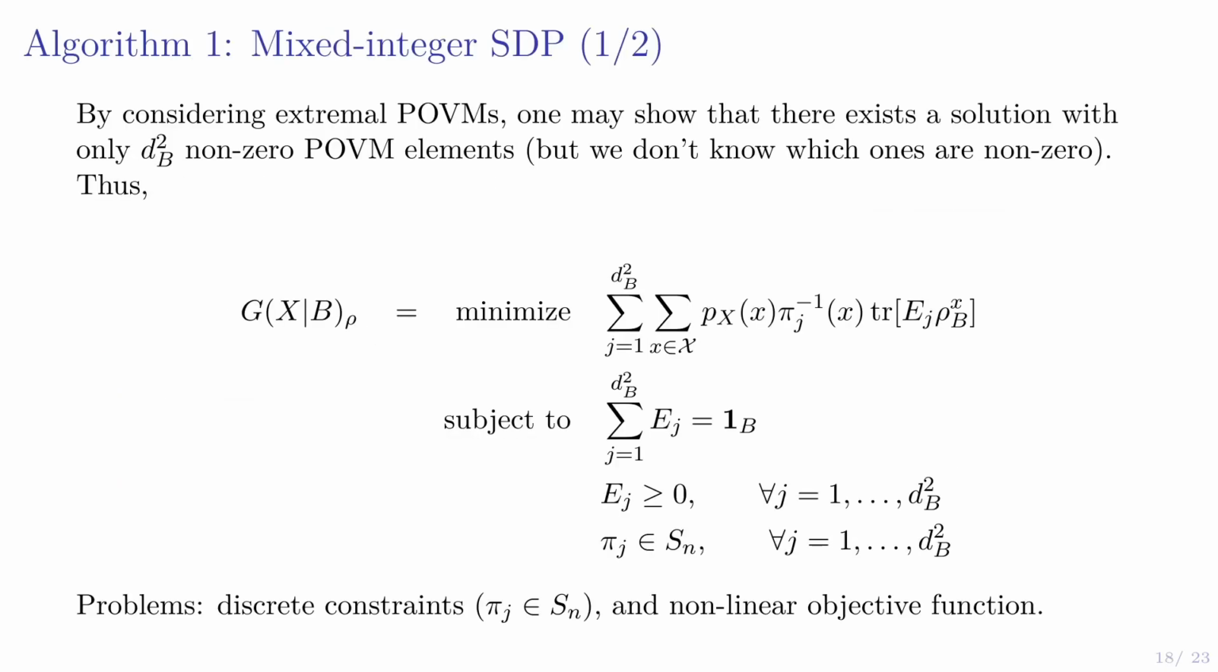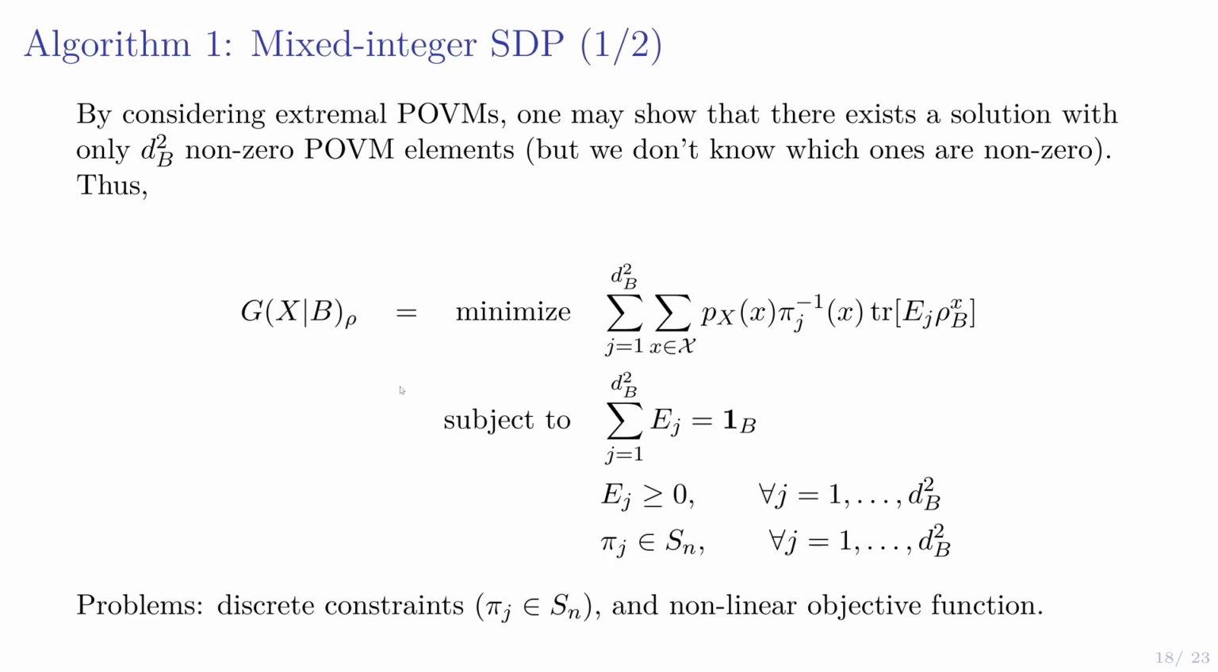One thing we can do is reformulate the problem as a so-called mixed integer SDP. So that's an SDP that also has some discrete constraints, but if you drop those, you would have an SDP. And so how do we do that? We consider extremal POVMs on this B system, and by doing so, we can realize that there exists a solution with only dB squared non-zero POVM elements. The trouble is we don't know which elements are non-zero, so we optimize over them.